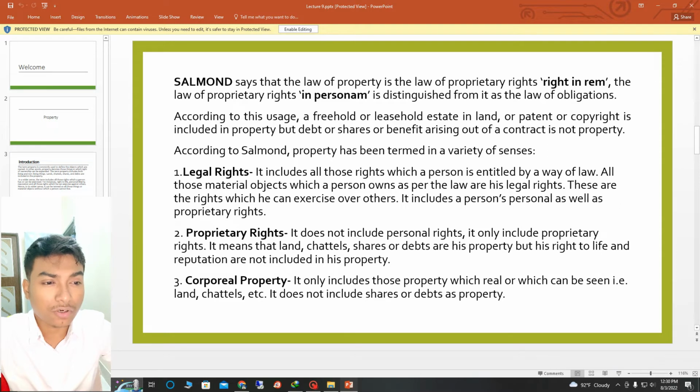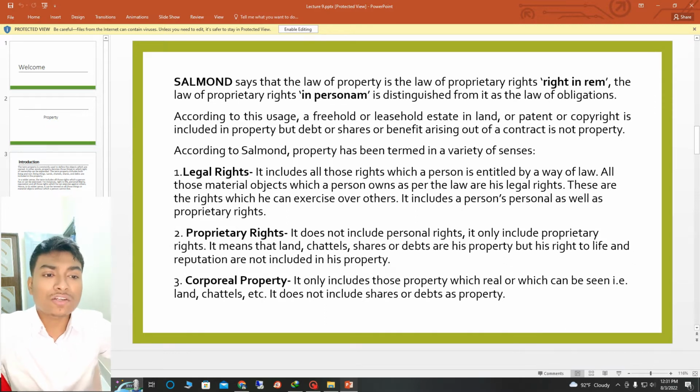Legal right. It includes all those rights which a person is entitled to by way of law. All those material objects which a person owns as per the law are his legal rights. These are the rights which he can exercise over others. It includes personal as well as proprietary rights.